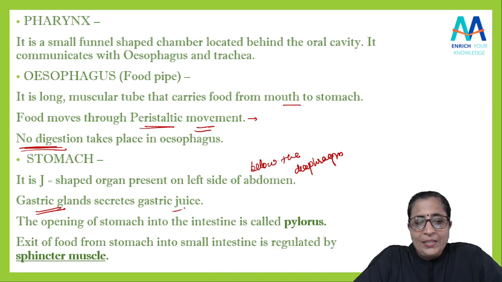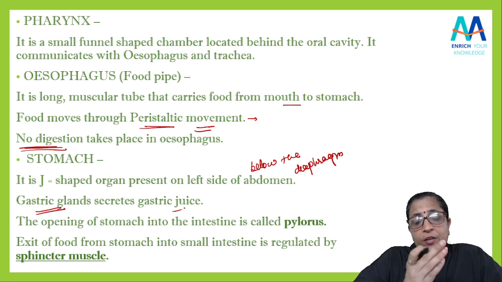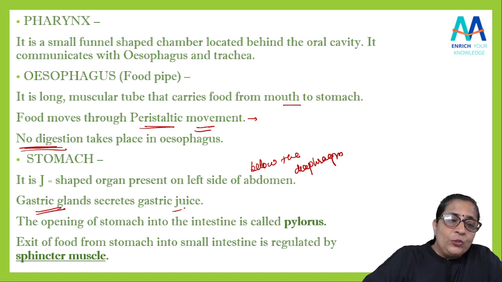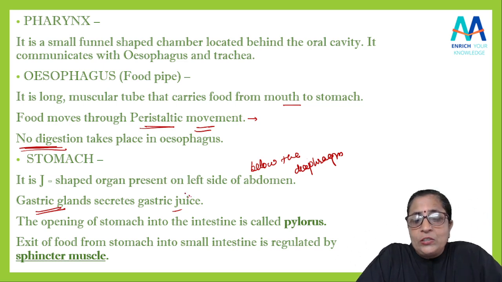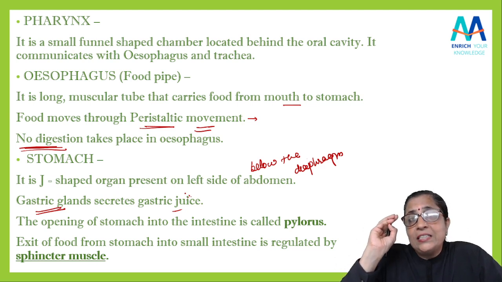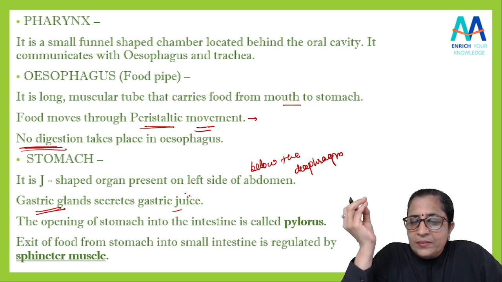Remember, कहाँ सीक्रेट होता है गैस्ट्रिक जूस? By the inner lining of stomach. If you want, you can write it down. Okay, this gastric juice contains what? It contains hydrochloric acid, it contains enzyme pepsin, it contains mucus, isn't it?